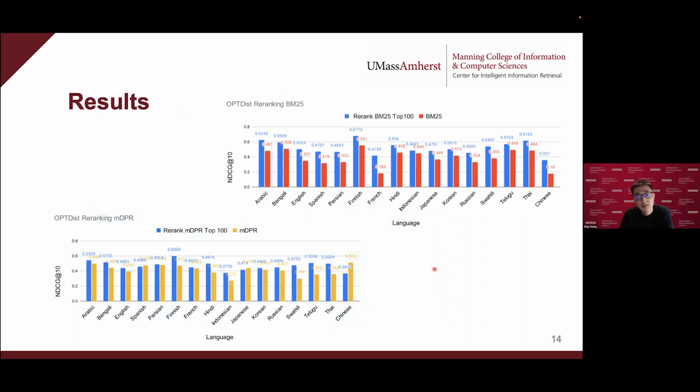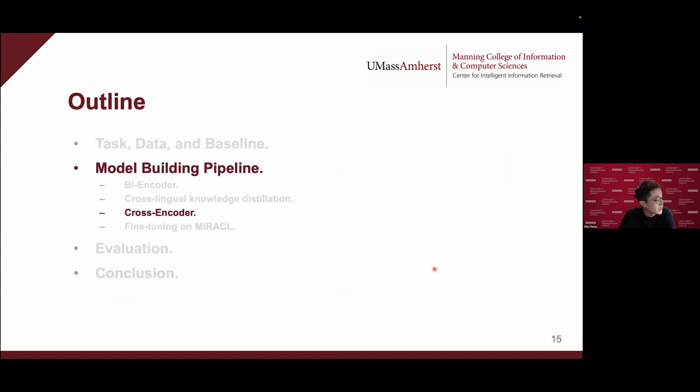And here are some preliminary results. We use distilled ColBERT to re-rank the top 100 results produced by the BM25 and mDPR baselines. We can see that the distilled version of ColBERT improves BM25 on all languages, and for mDPR, it improves 13 out of 16 languages. Again, for this result, we haven't used any Miracl training data yet. So that's all about ColBERT.